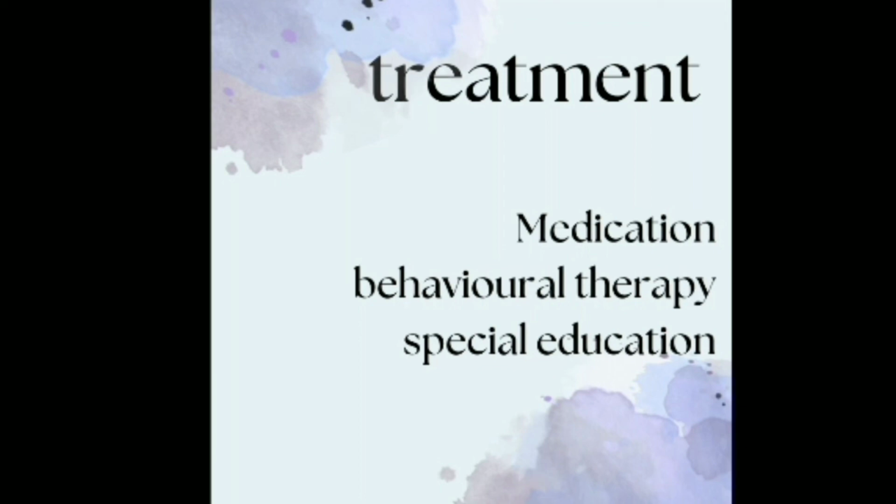Then special education is very much important for the kids. Just for the sake of parents not wanting the kid to be in a special school, if you put them in a normal school, it will be difficult for them to understand what is happening there. Special schools can treat them very well, as special educators will know how to handle and teach these kinds of kids. So it will help the child to grow and learn much. So special education is important, medication is important, and behavioral therapy is very much important in MR kids.